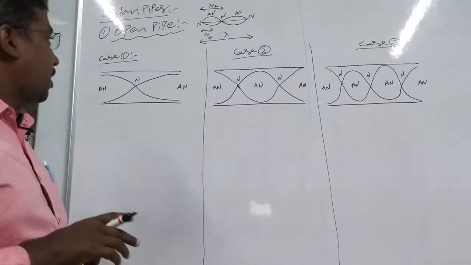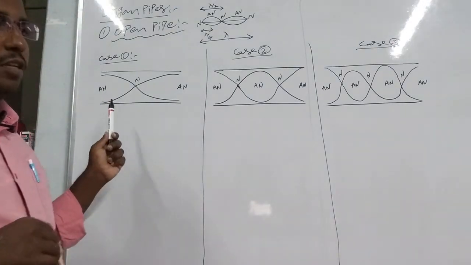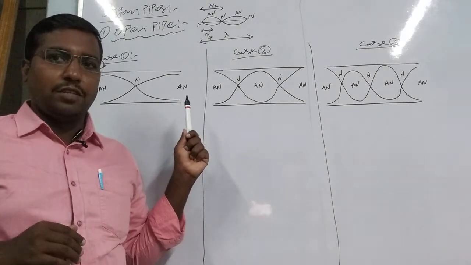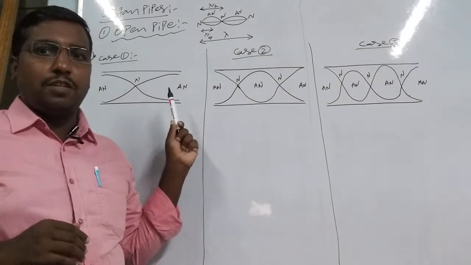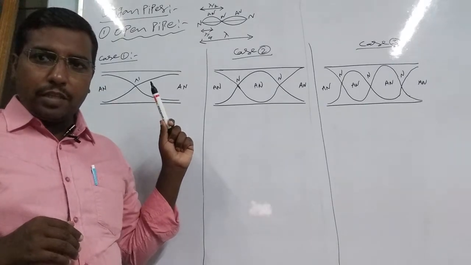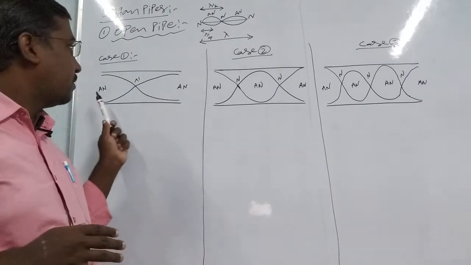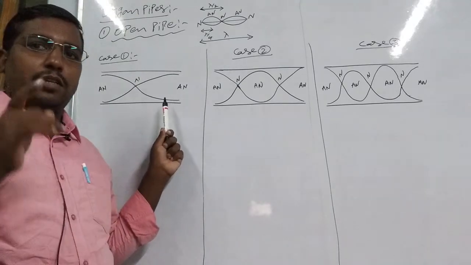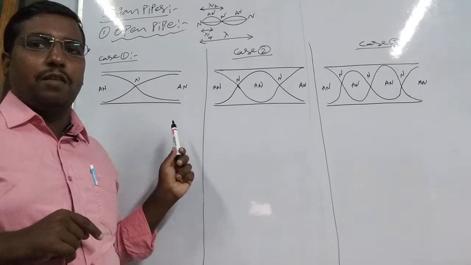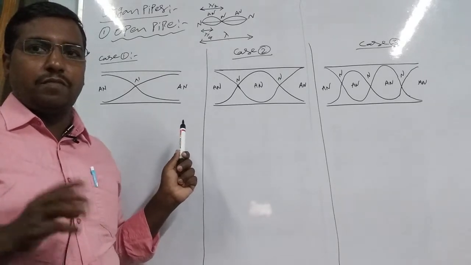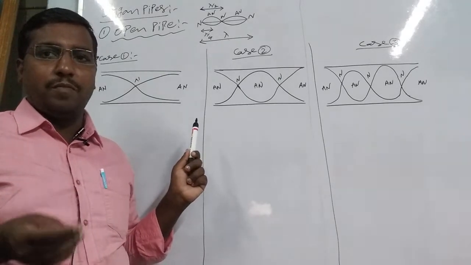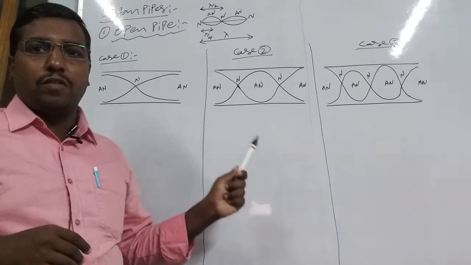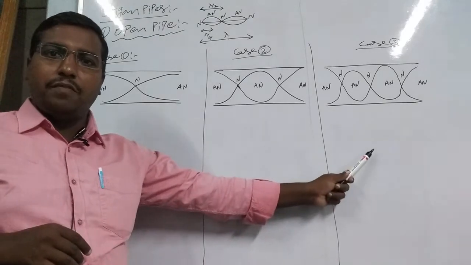So first we have to take case 1. Same as in the stationary wave concept, the formation of stationary waves on a stretched string, where we first found the length of the string, similarly here we find the length of the pipe, and on that basis we find the different frequencies, that is the first harmonic, second harmonic, third harmonic. Similarly here we discuss the harmonics and overtones, and the final frequency formula.